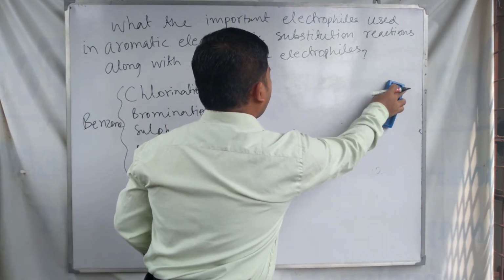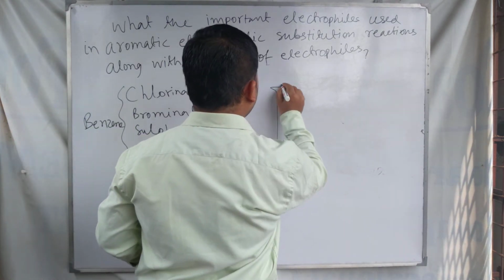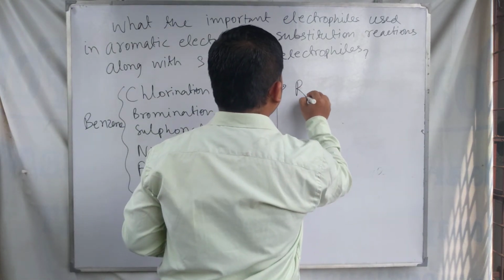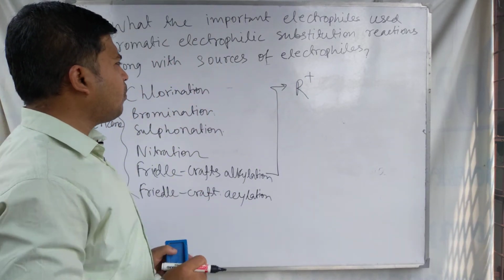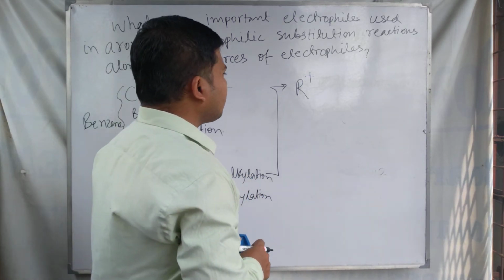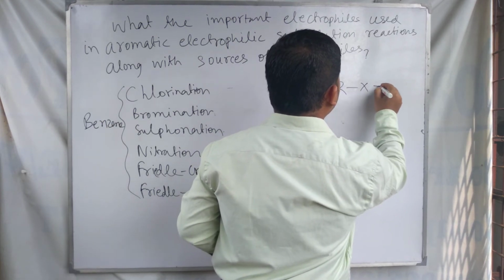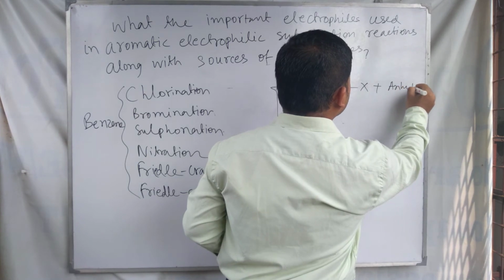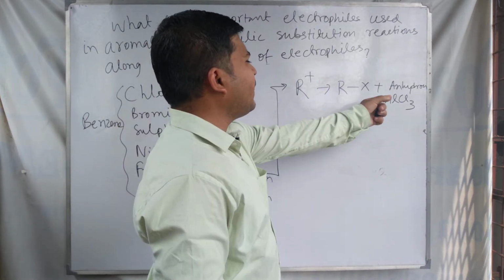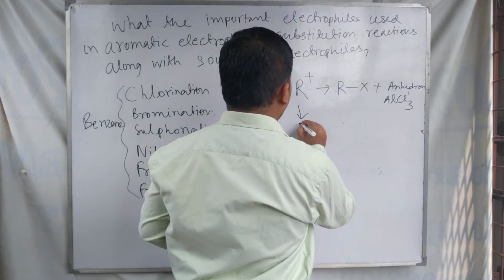And next, our next reaction of benzene, where we discuss the Friedel-Crafts alkylation. For the Friedel-Crafts alkylation, you know the electrophile is R plus. And how is R plus developed? R plus is developed from RX and anhydrous AlCl3. From the mixture of anhydrous AlCl3 and RX, this R plus is developed, and this R plus is called alkyl carbocation.